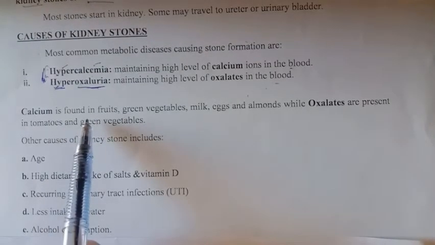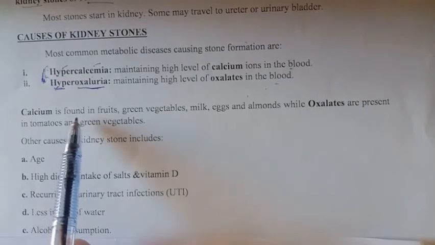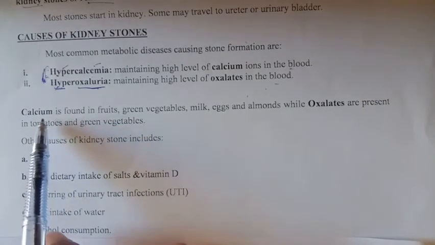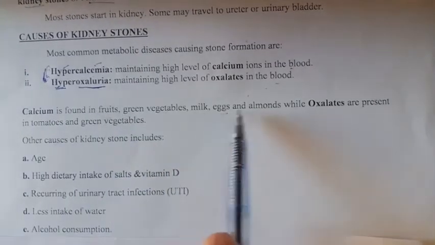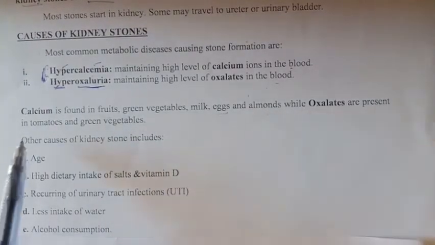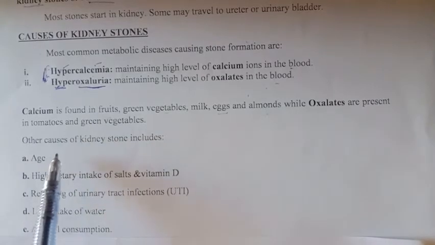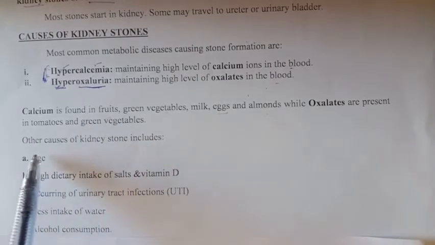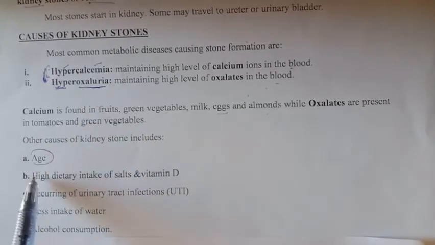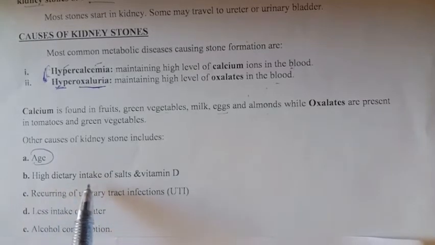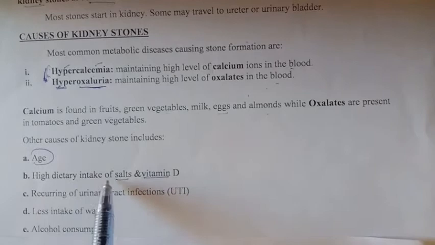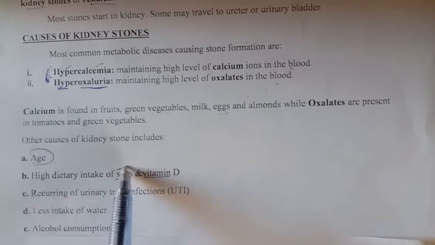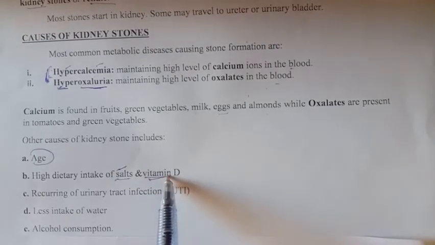These are the sources of calcium, where the calcium is present. So calcium is found in fruits, green vegetables, milk, egg, almonds, while oxalate is present in tomato and green vegetables. Other causes of kidney stone include age as one of the factors, high dietary intake of salt and vitamins. So taking a high quantity of salt and vitamin D in the food or diet.